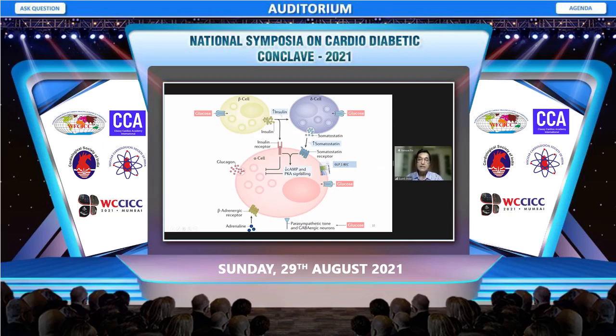GLP-1 is produced and reaches the pancreas, so it is a late response, not the immediate response seen with the first phase of insulin response. When glucose enters the alpha cells, there is suppression of glucagon. On the other side, adrenaline stimulates glucagon secretion. So it's very clear that the paracrine action of beta cells, by producing the first phase insulin response, is very important in suppressing glucagon.